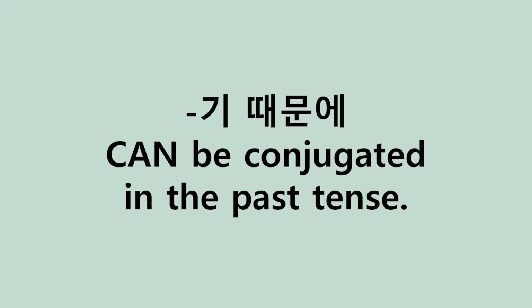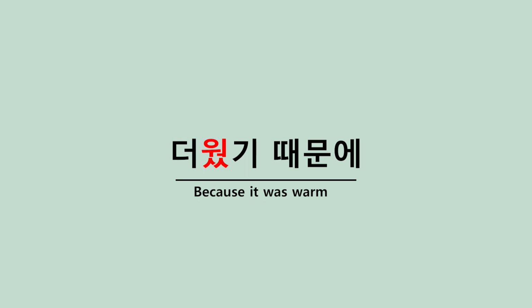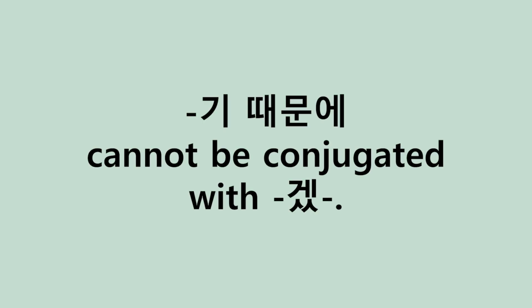However, unlike 아서, 어서, 여서, this grammar form, 기 때문에, can be conjugated in the past tense. So 더웠기 때문에 also works. It's okay. And lastly, for the pre-final ending 겠, no can do. 덥겠기 때문에 is not grammatically correct. Now, if it's also the cause, what is the difference between this 기 때문에 and 아서, 어서, 여서?